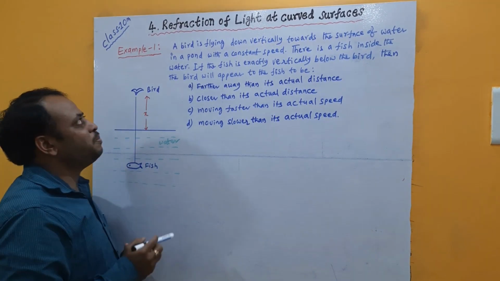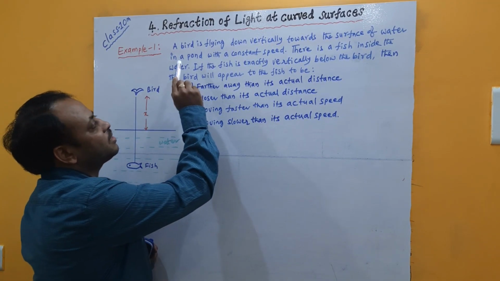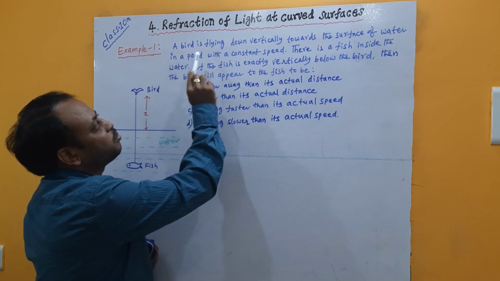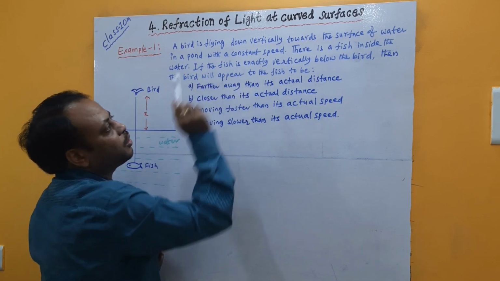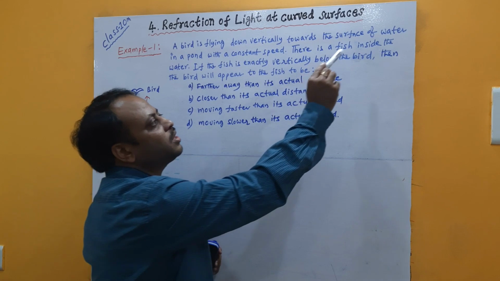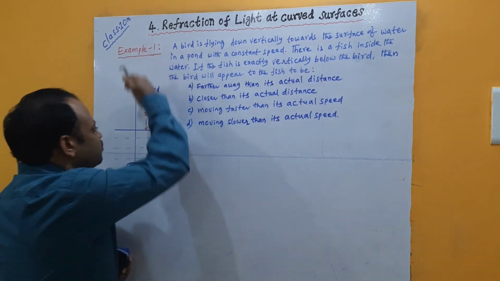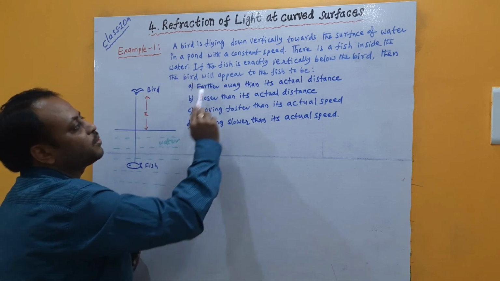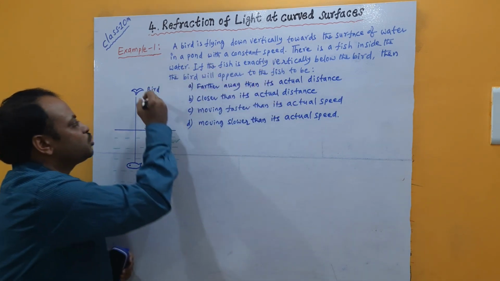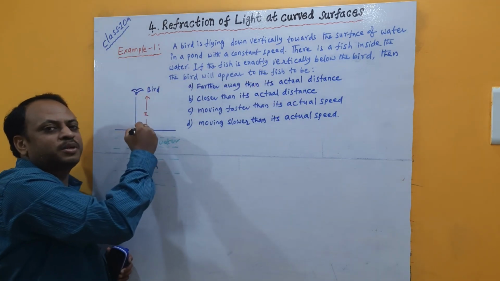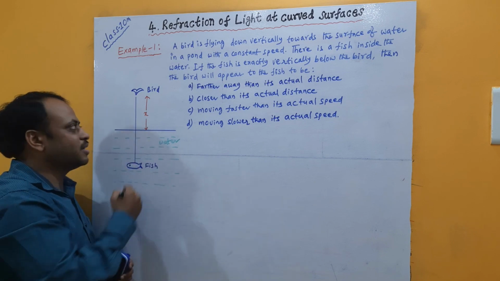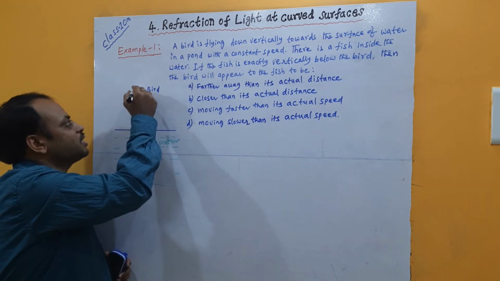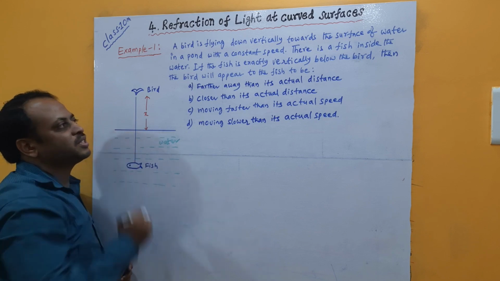One example problem. Let us take a question like this. A bird is flying down vertically toward the surface of water in a pond with a constant speed. So the bird is flying down with constant speed, means speed is not increasing, not decreasing. The bird has to reach the surface of water from a certain height.